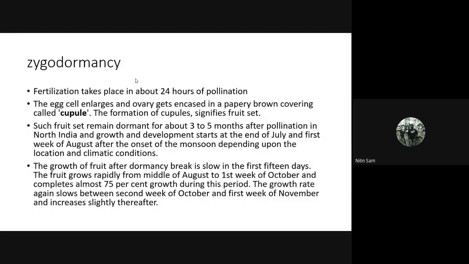The growth of fruit after dormancy break is slow in the first 15 days. The fruit grows rapidly in the first week of mid-August, and the fruit ripens by November. Okay, did you get my point? The three major things you should remember in this slide are: zygodormancy happens in amla, it is regulated by auxin, and the word cupule is related to amla.